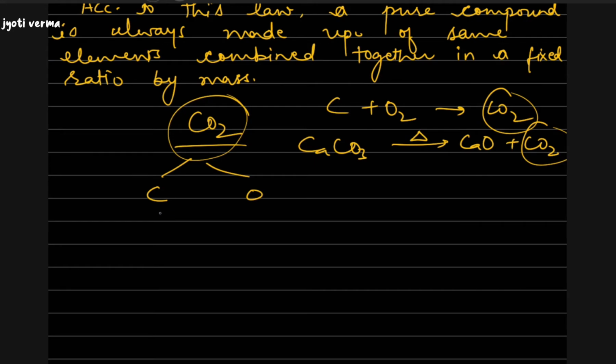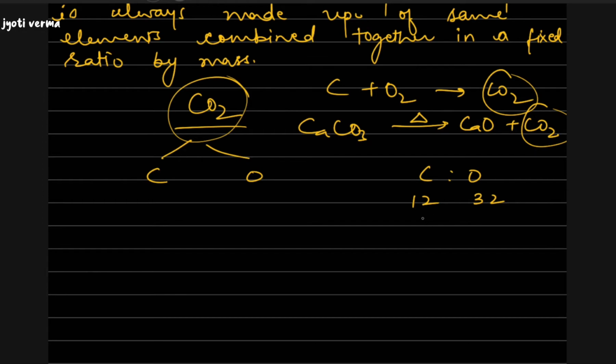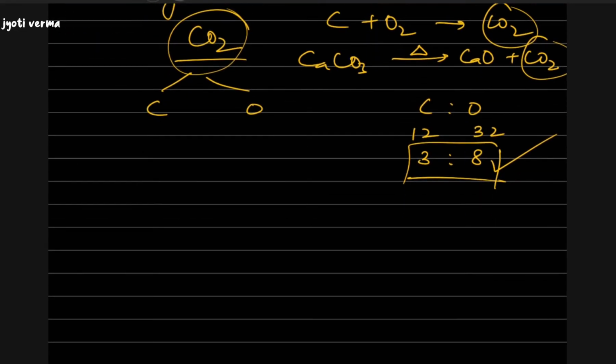So what is the proportion by mass of carbon and oxygen here? Carbon is 12 and oxygen is 32, so the ratio is 3:8. This is the proportion by mass, and this will remain fixed everywhere if we are talking about carbon dioxide. So this is all about the law of definite proportion.